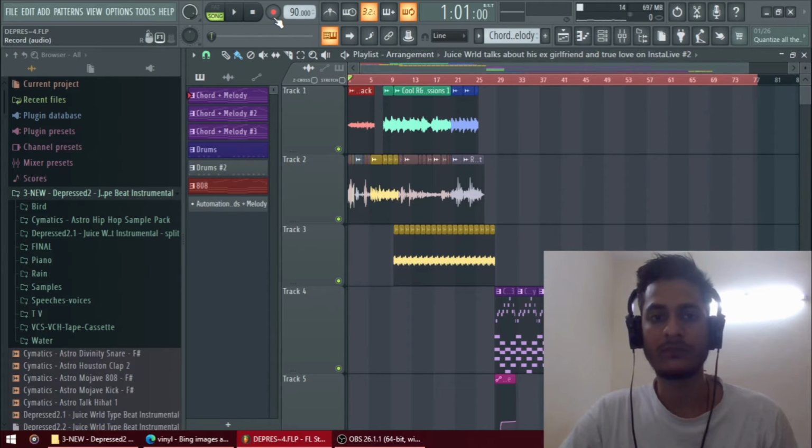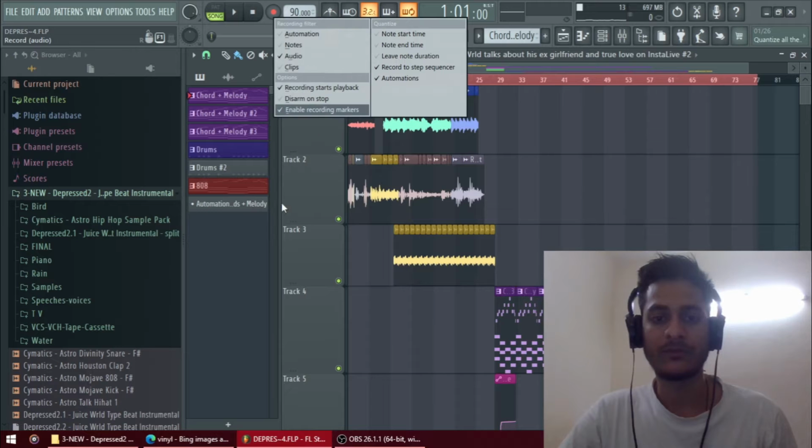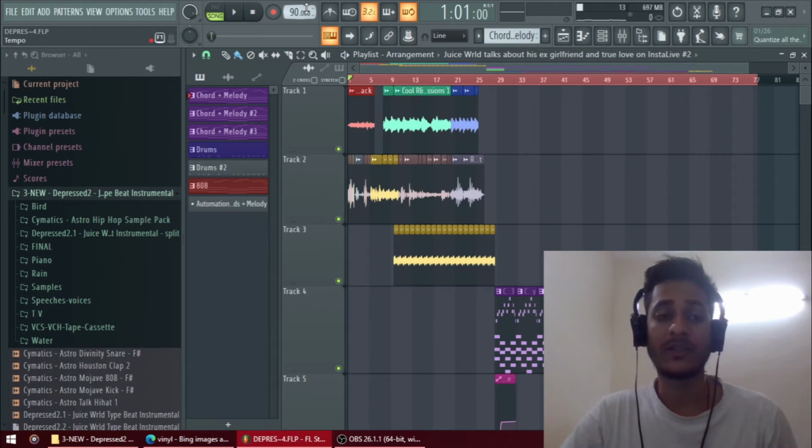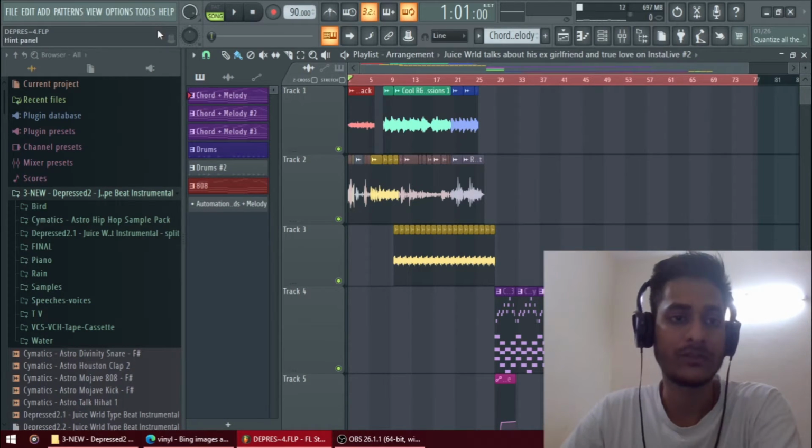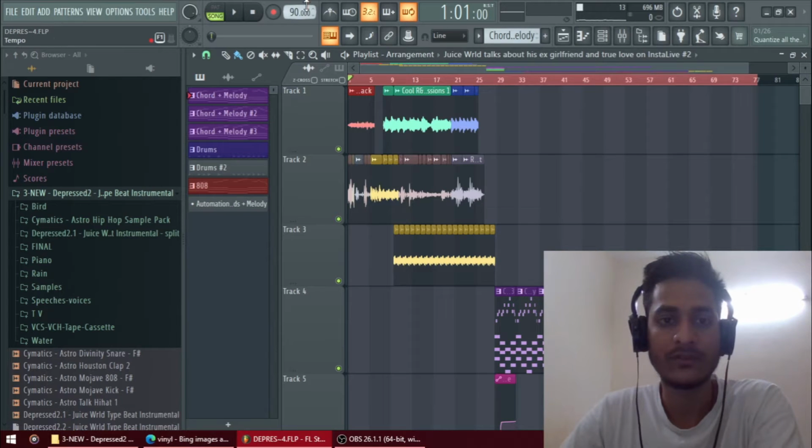It allows you to record. So these are all the different options it provides. This is the tempo. Just focus on this detail panel, which shows the options whenever I hover over them. So here it is showing the tempo.